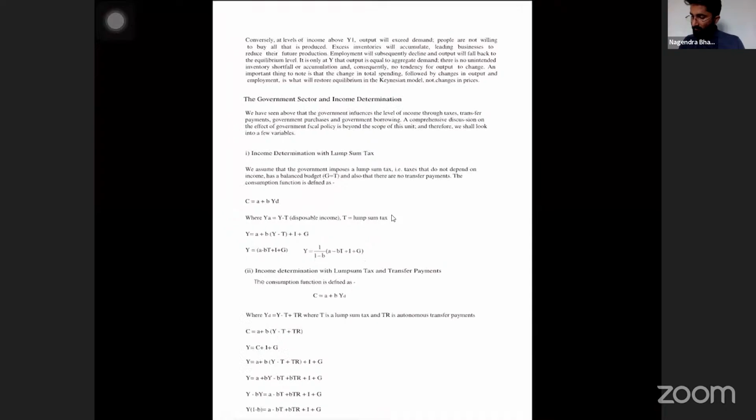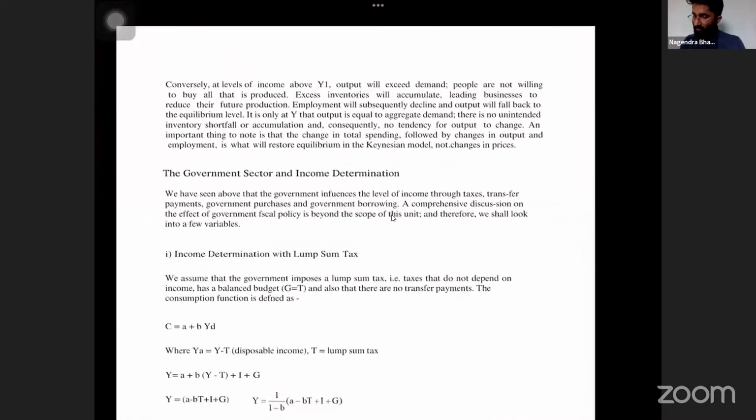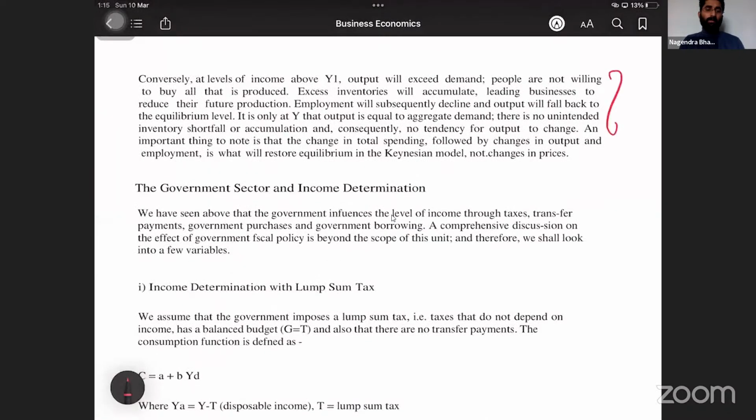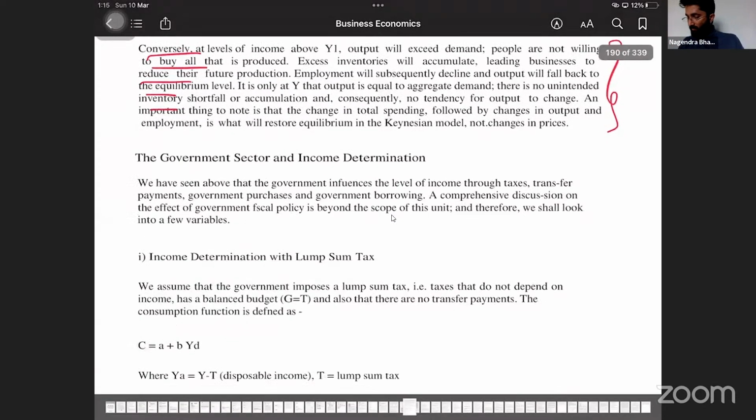Conversely, this is the exact opposite of that paragraph. So the paragraph which is there above, that is the exact opposite of this paragraph. So do one thing, take a screenshot and read it and keep. We will discuss about this in the evening class. Evening 5:30 we will start this class again, and we are going to continue there about this paragraph, and we will finish up this unit.